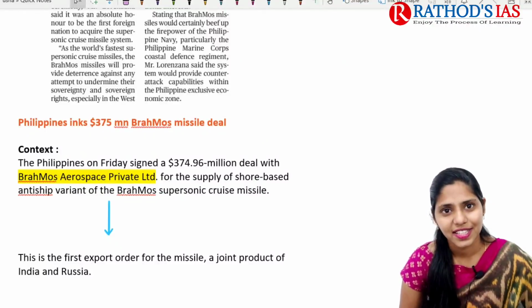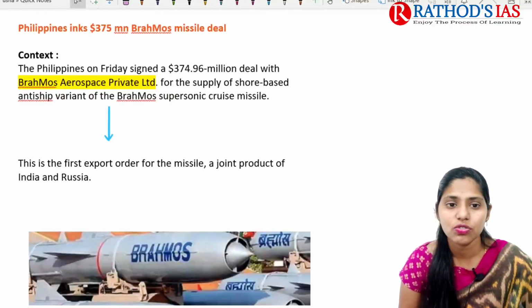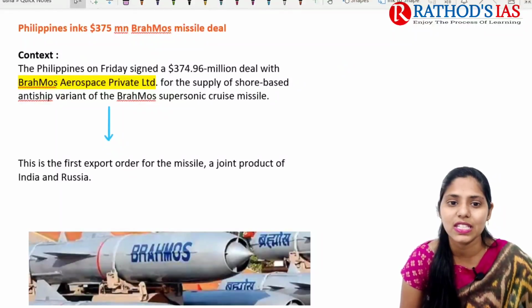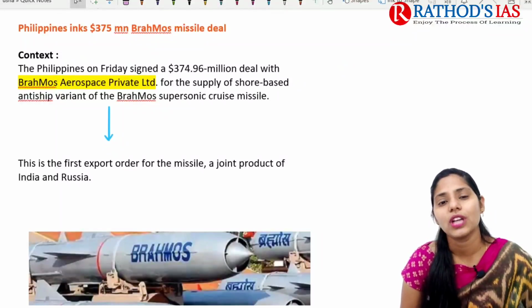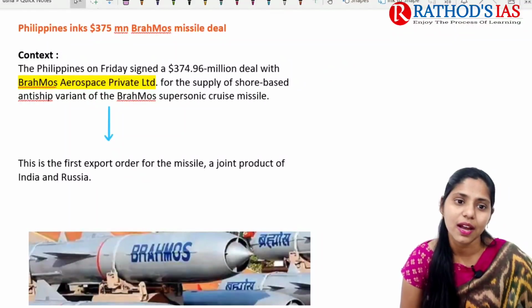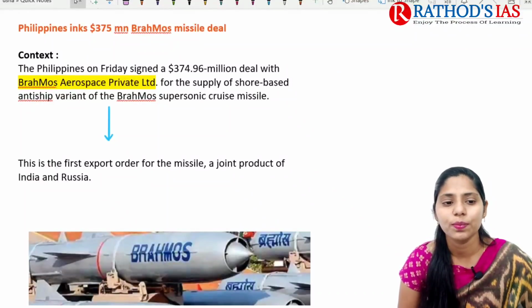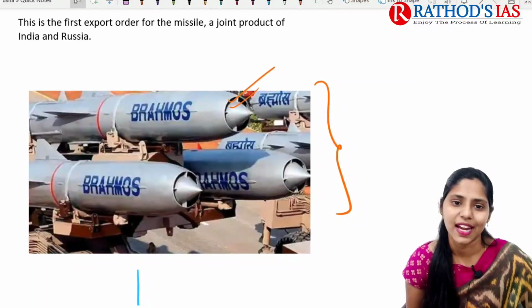Now let us try to see this topic in great detail. If we are talking about context, it mainly says that the Philippines signed a $374.96 million deal with Brahmos Aerospace Private Limited. It is regarding the Brahmos supersonic cruise missile. Already we discussed types of missiles like ballistic missiles, cruise missiles, etc. It is the first exported order for the missile, and it is a joint product of India and Russia. This is the image of our Brahmos missile.